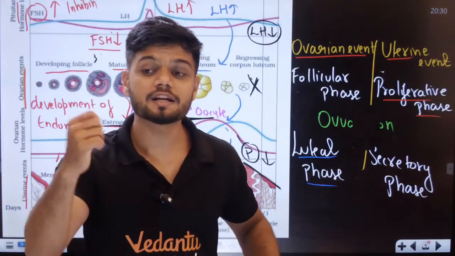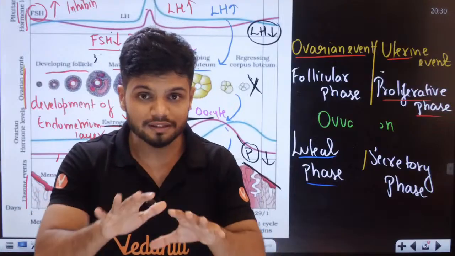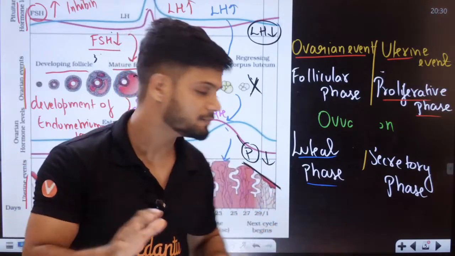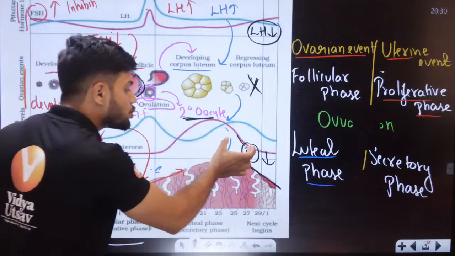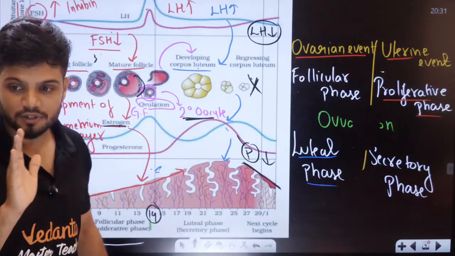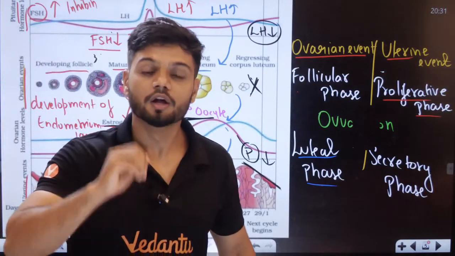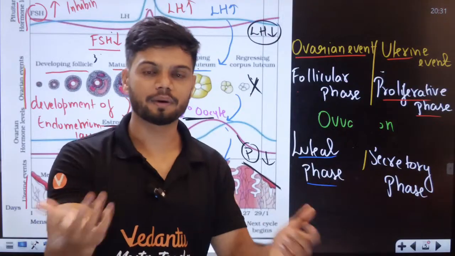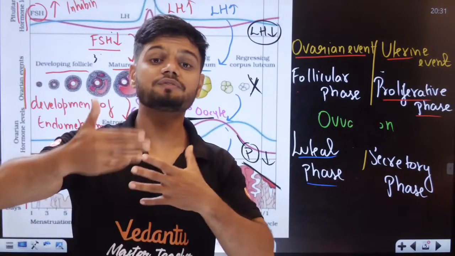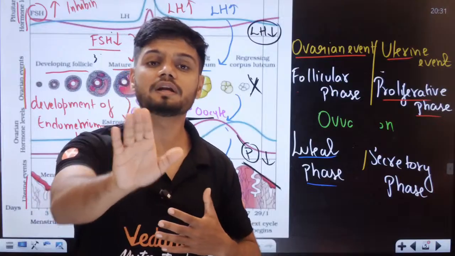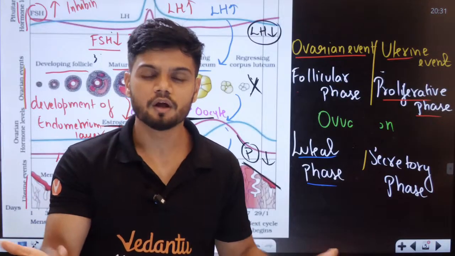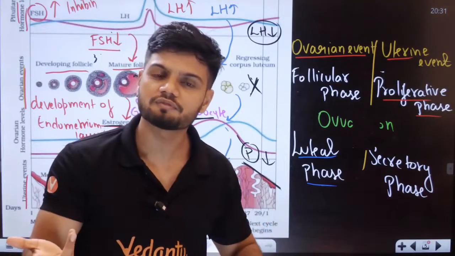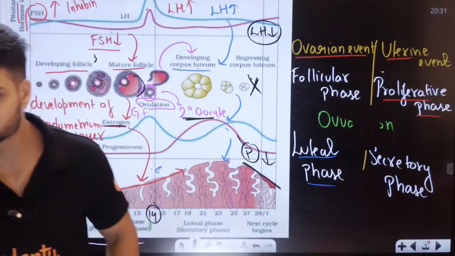HCG will also increase progesterone. So during the entire pregnancy, progesterone is always there. Once progesterone is maintained, the endometrium doesn't collapse. After implantation, there is no more release of secondary oocyte. So during pregnancy, there is no ovulation again. Simple as that.